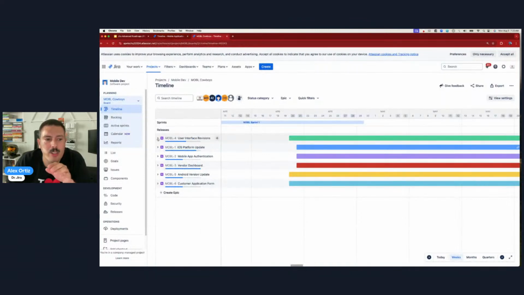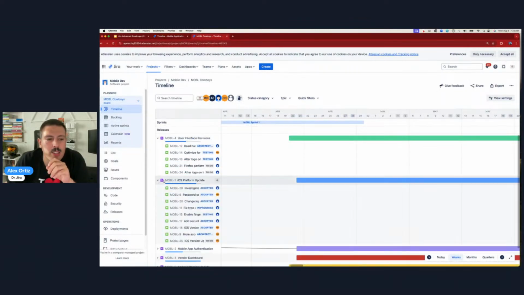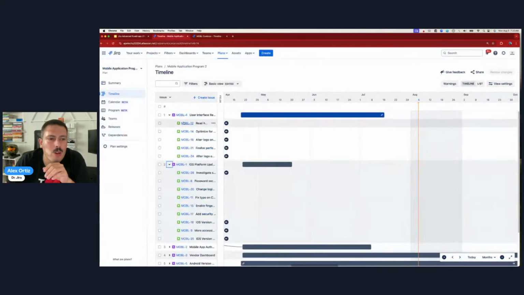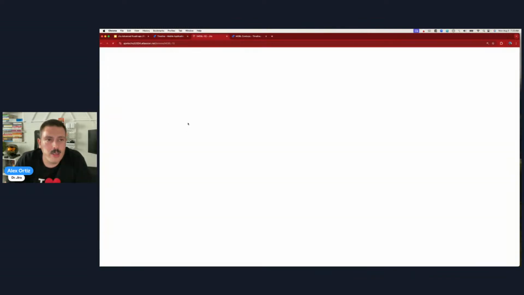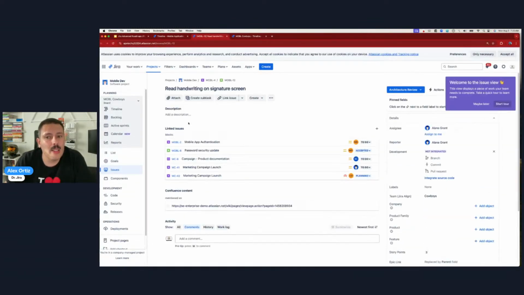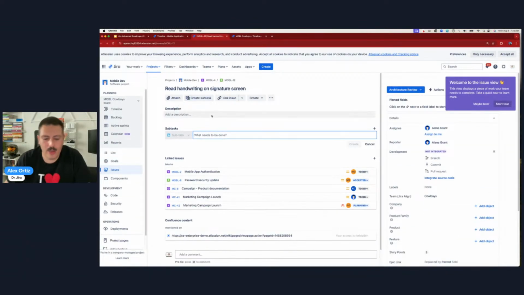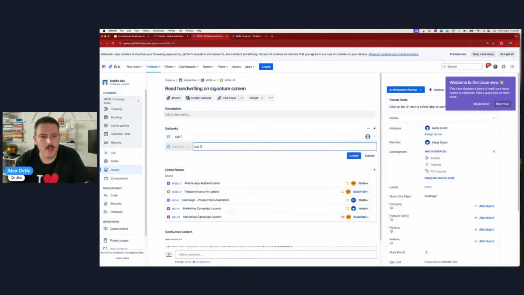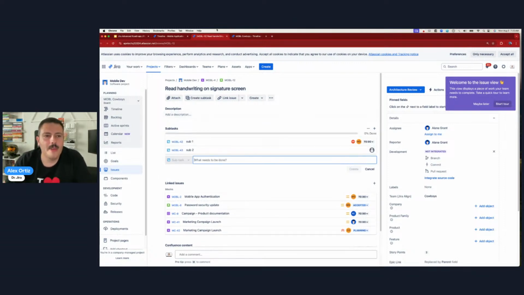Not just because if I expand the exact same issues over here, you're going to notice 1, 2, 3, 4, 5. Over here, 1, 2, 3, 4, 5. I have the exact same stories. Everything's exactly the same, but this is where we're going to shine or start deviating. This is where the JAR gets more interesting. The JAR has the ability to show me subtasks. So when I create sub 1, sub 2, I just made those subtasks in Jira.